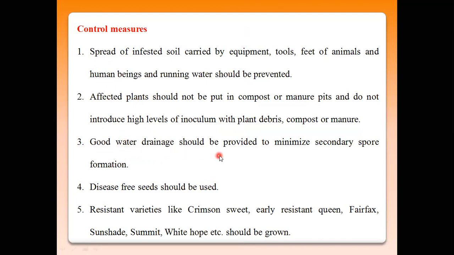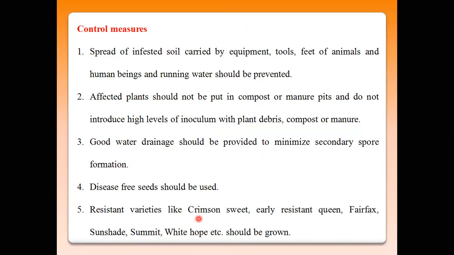A good water drainage should be provided to minimize secondary spore formation, because macroconidia and microconidia generally spread, floating on the surface of the water from one place to another. In this case, you can apply drip irrigation systems for any cucurbitaceous crops.